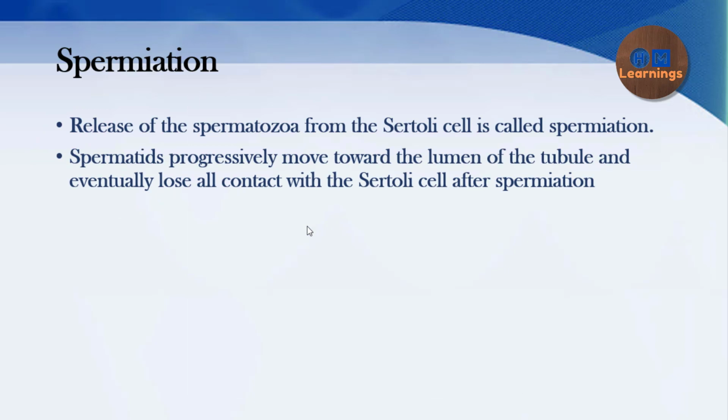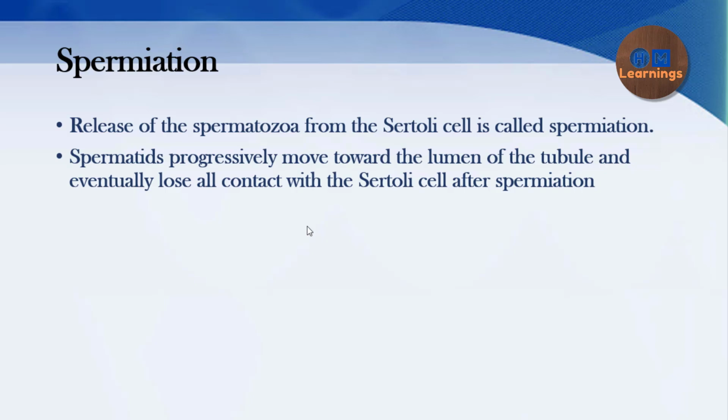So first you have a type B spermatogonium, then you have primary spermatocytes, secondary spermatocytes, spermatids. All these are surrounded by the Sertoli cells. Then there is a process called spermiogenesis, during which the spermatids get converted into the spermatozoa.